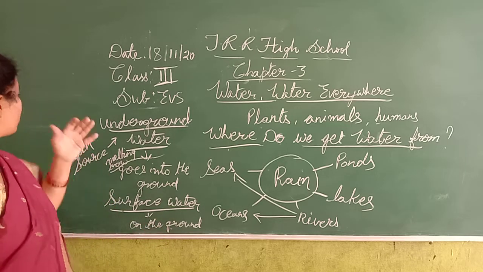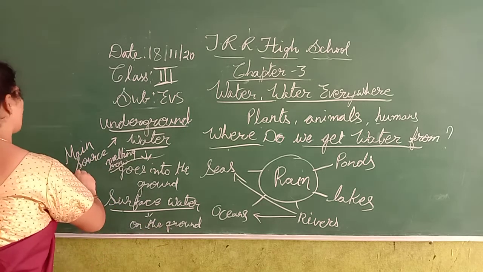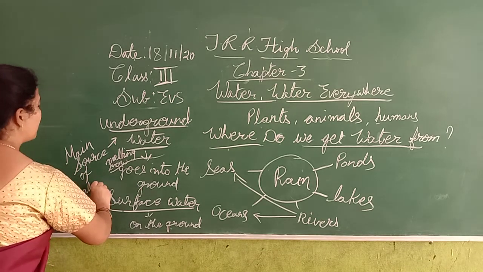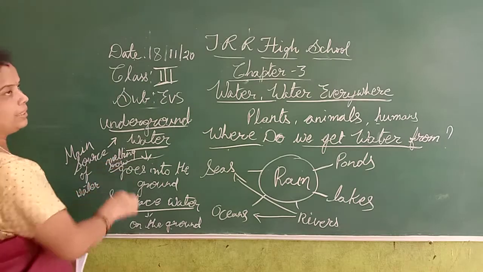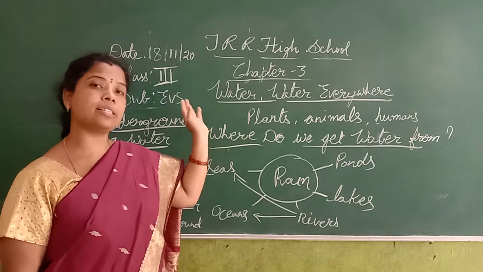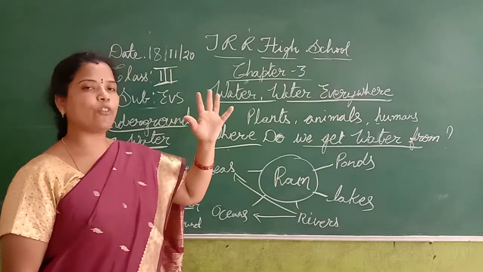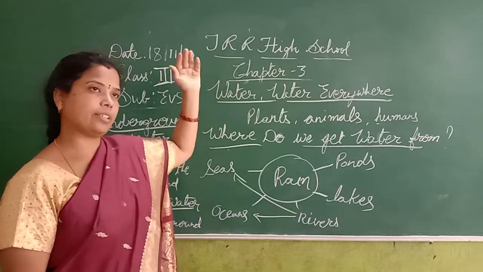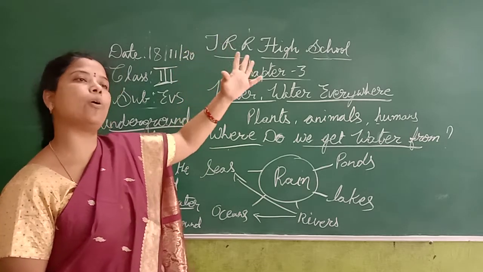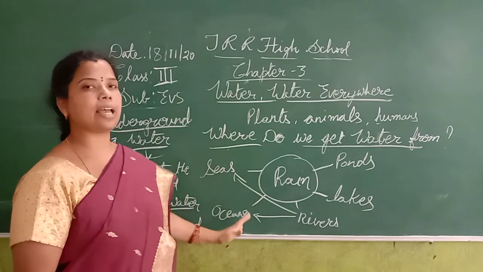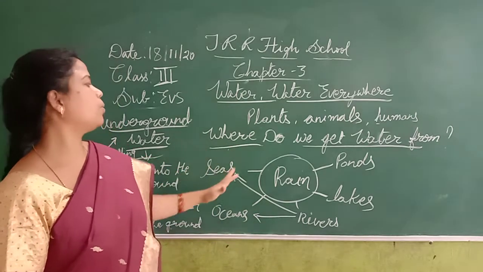And the main source of water is the underground water and the melting snow. On the high mountains, as it is cool, it forms snow, and due to the heat of the sun, it melts and goes to the rivers, and from rivers again to the seas and oceans. This is how it goes on.